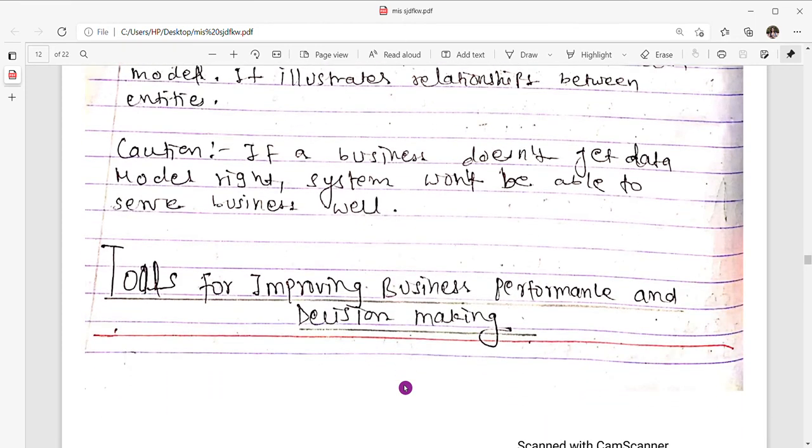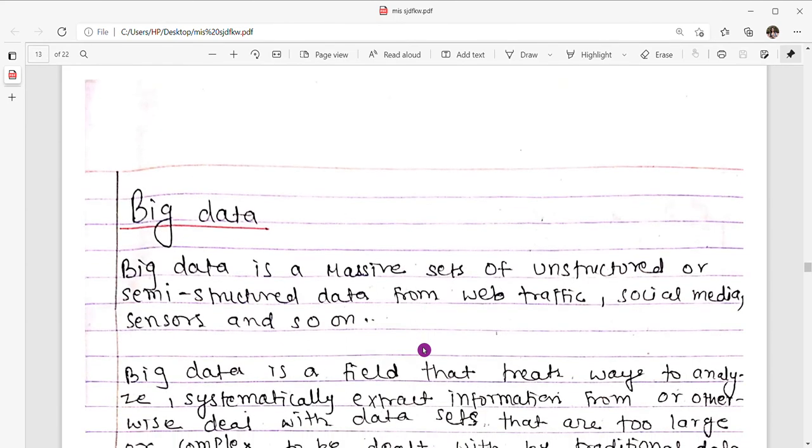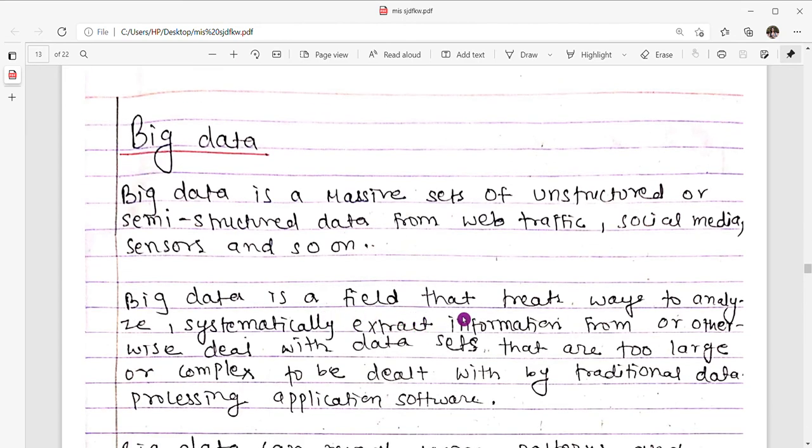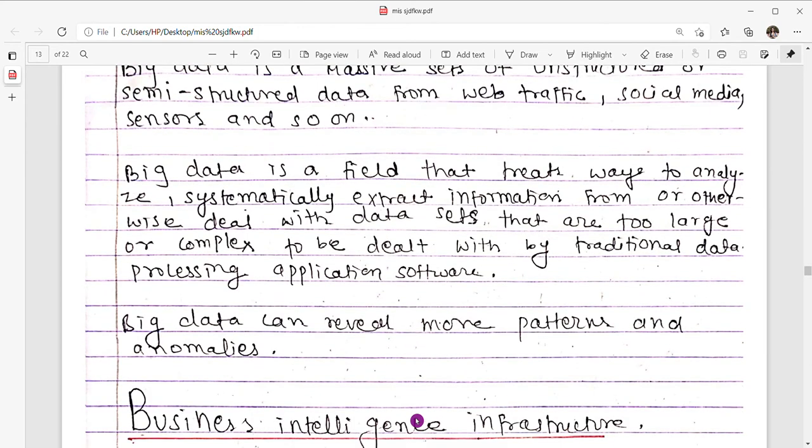So now moving to the next topic. What are the tools for improving business performance and business decision making? The first one is big data. Big data is a massive set of unstructured or semi-structured data from web traffic, social media, sensors, and so on. Big data is a field that treats ways to analyze, systematically extract information from, or otherwise deal with data sets that are too large or complex to be dealt with by traditional data processing application software. Big data can reveal more patterns and anomalies.